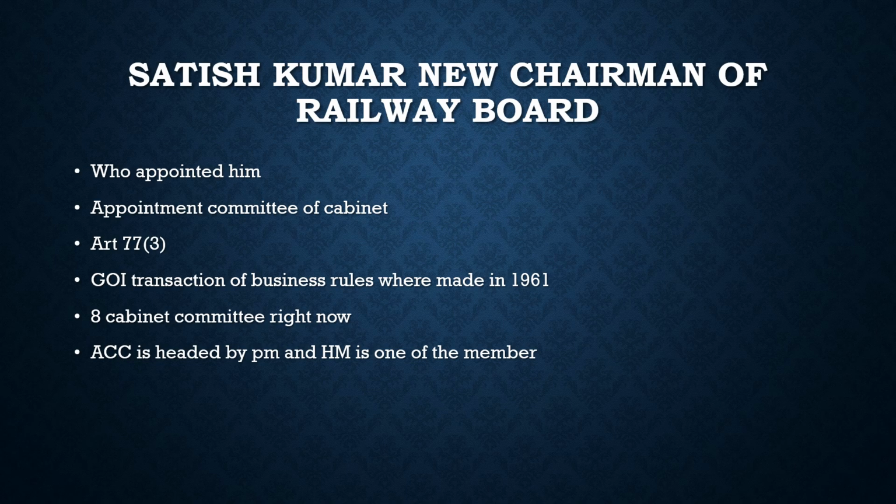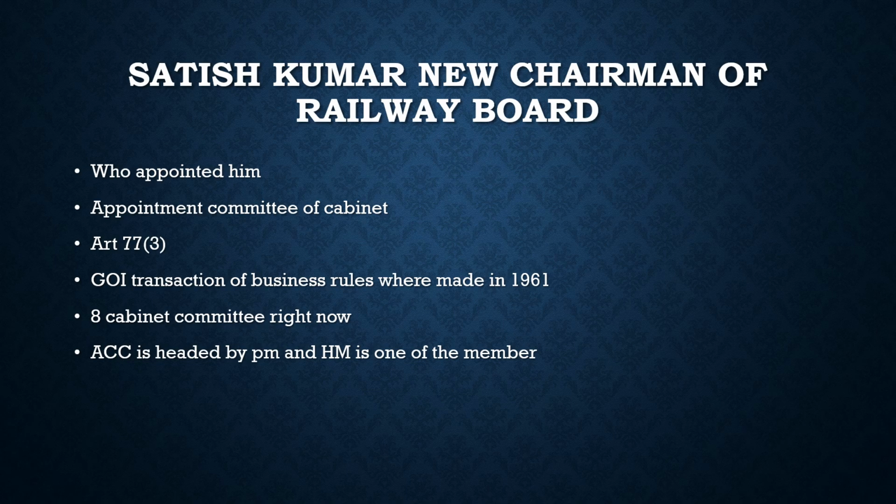Because of this Article 77, the Government of India (Transaction of Business) Rules were made in 1961, and under this, ministries were made and different cabinet committees were made. Right now we have 8 cabinet committees under these rules.